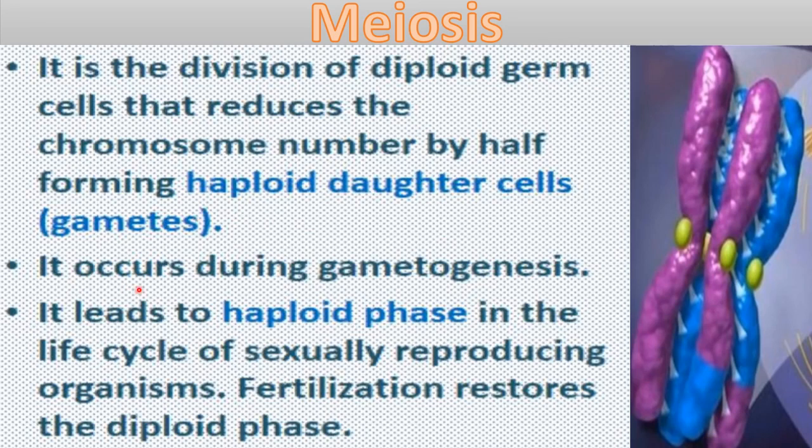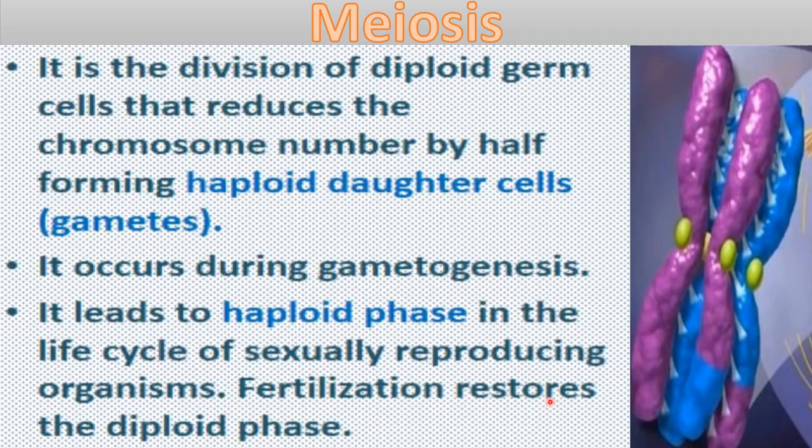Now this meiosis division occurs during gametogenesis. Gametogenesis means gamete formation, sperm and egg formation. It leads to the haploid phase in the life cycle of sexually reproducing organisms. So haploid phase because it leads to formation of haploid daughter cells, right? And sexually reproducing organism because sperms and eggs, gametes, are formed in sexually reproducing organisms.